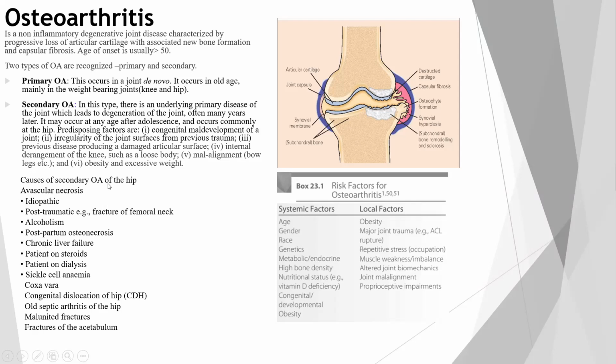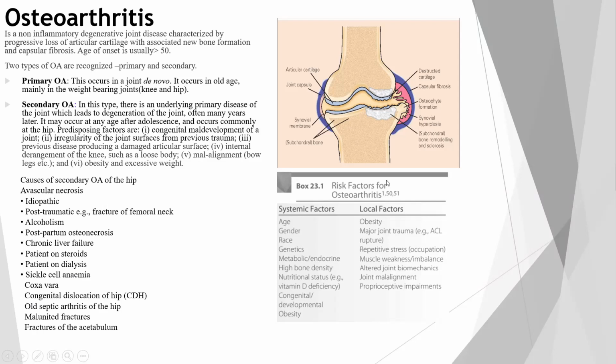Causes of secondary osteoarthritis of the hip. Basically, this is of the hip joint: avascular necrosis, which is idiopathic in nature, or post-traumatic. After the fracture of the femur neck, the blood supply to the head is decreased and there occurs an avascular necrosis of the joint. Alcoholism, postpartum osteonecrosis, chronic liver failure, patient on steroids, patient on dialysis, and sickle cell anemia. Coxa vara, congenital dislocation of hip, old septic arthritis of hip, malunited fractures, and fractures of the acetabulum. So these are the causes of the secondary OA of the hip.